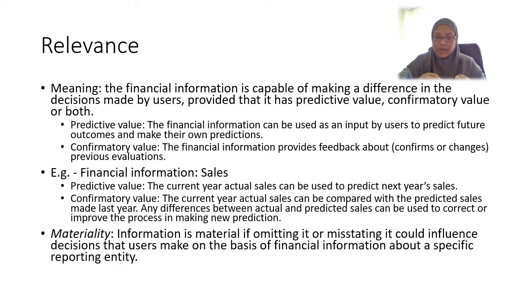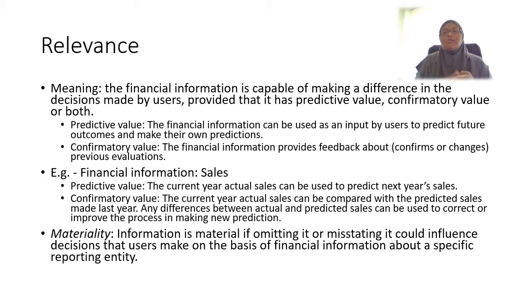So we are going to compare these two: the one that we predicted at the beginning of the year and the actual sales at the end of the year. From this comparison, we can either confirm, or we need to change the previous evaluation, whether the prediction is correct, or whether the prediction is far off.